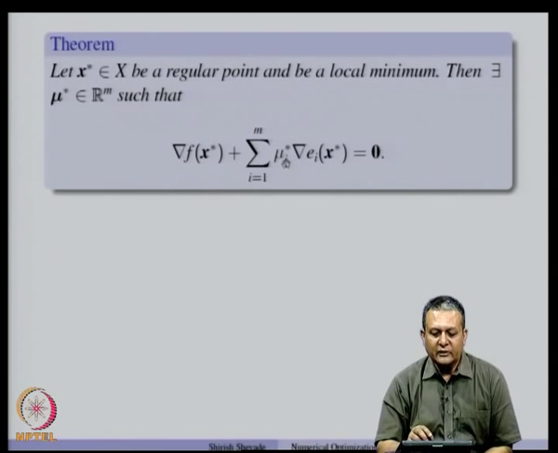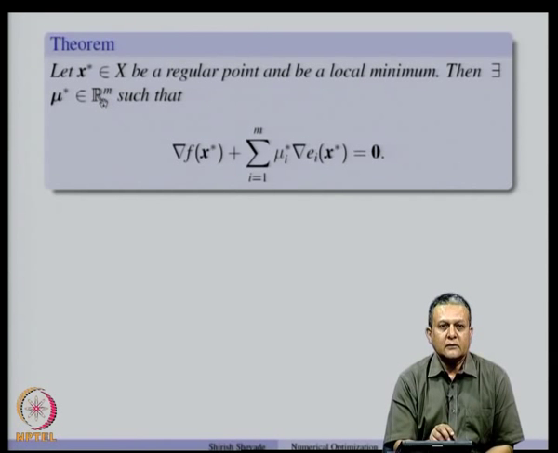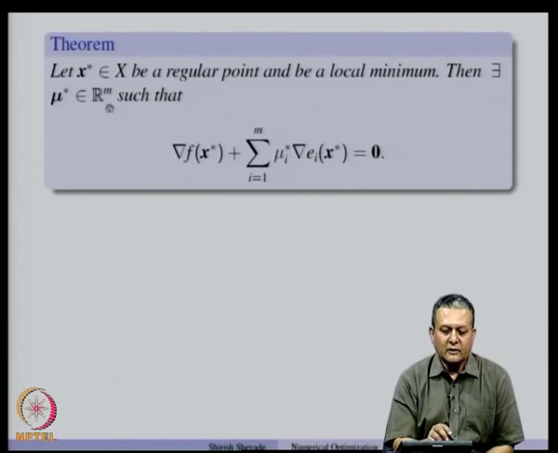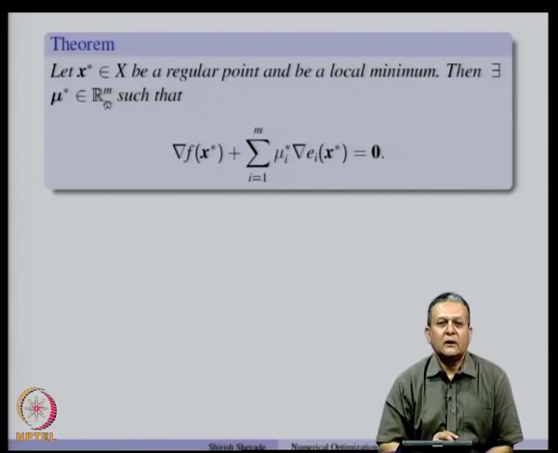So, the important difference is that the multipliers corresponding to this gradient E i x star are not constrained to be non-negative. So, mu i star, they just come from the m dimensional space. So, this m corresponds to the number of equality constraints.